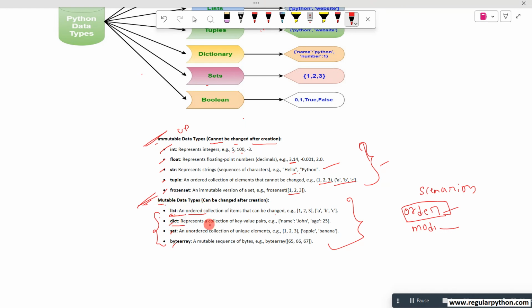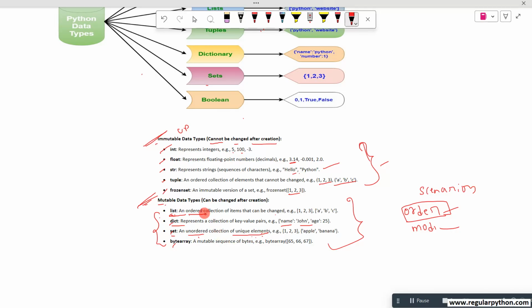Dictionary data I already explained; it gives the key and value pair combination. And set is unordered. The dictionary follows the order and we can apply data manipulation, but set is not ordered. Set gives the unique elements. In the list you can take duplicates, but in the set you can't take duplicates.